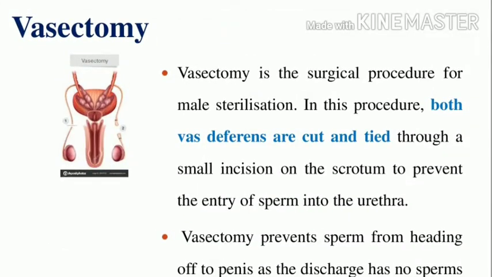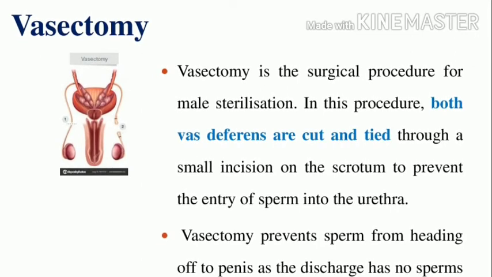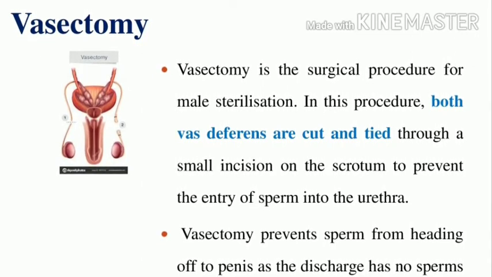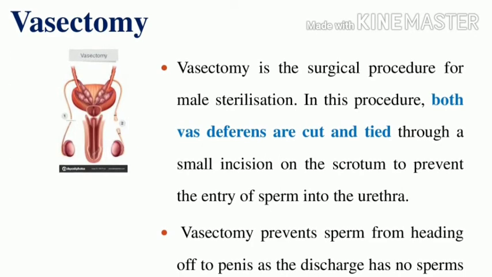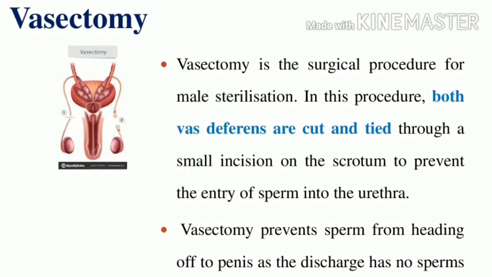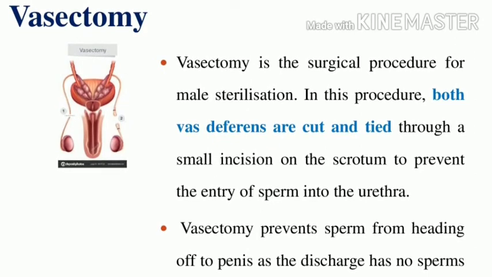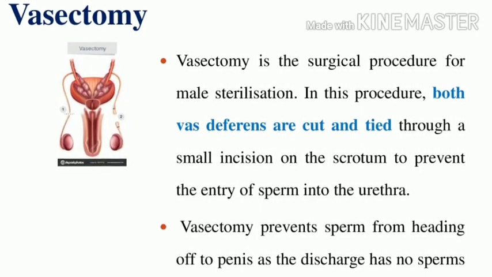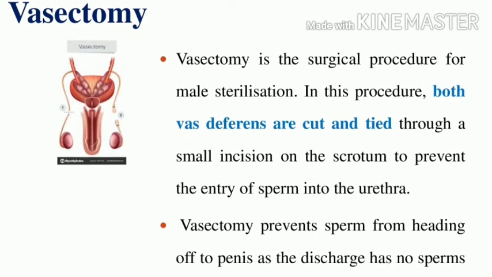Next is vasectomy. What is vasectomy? It is a surgical procedure for male sterilization. In this procedure, both vas deferens are cut and tied through a small incision on the scrotum, so it prevents the entry of the sperm into the urethra.